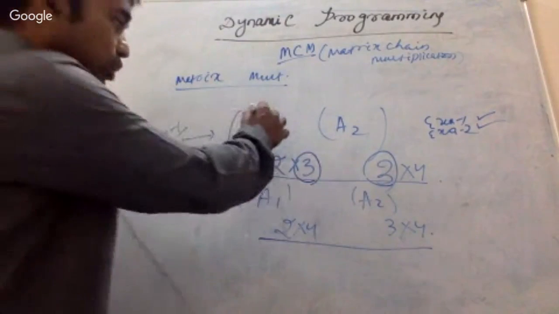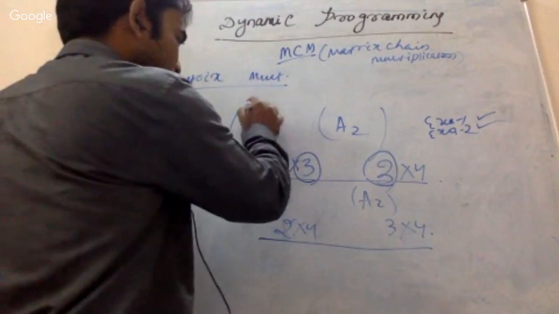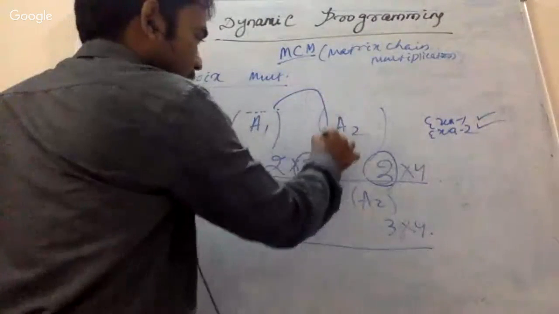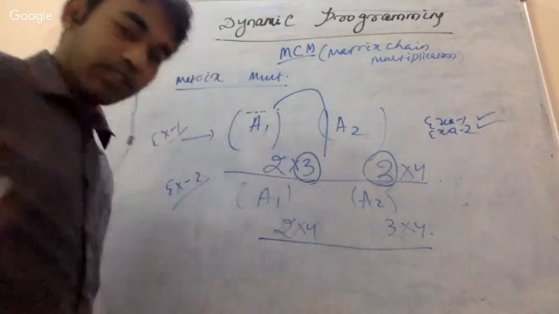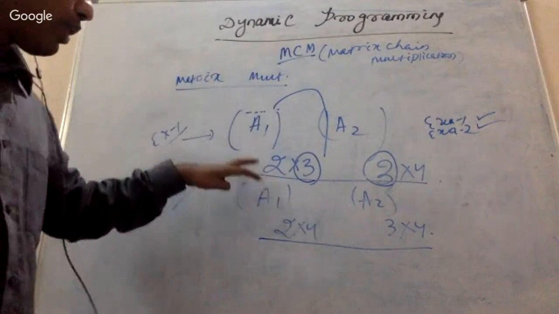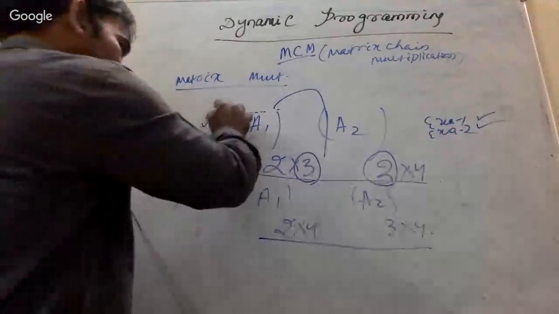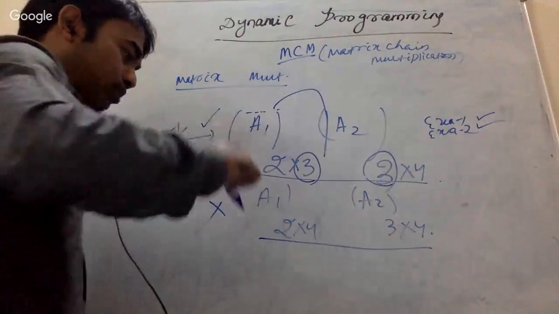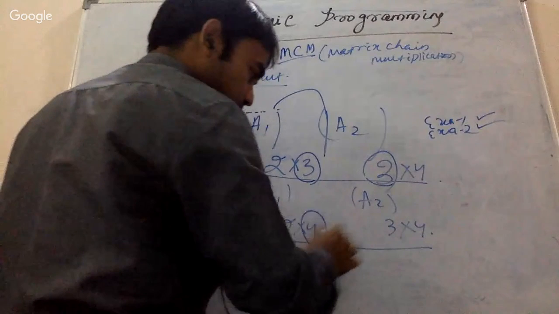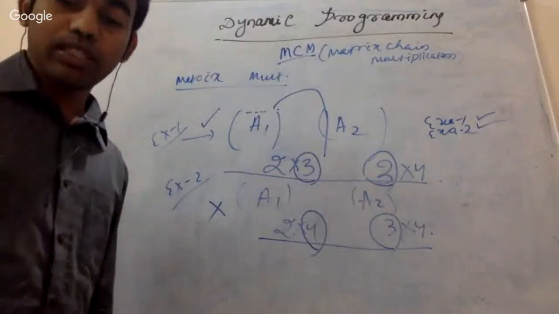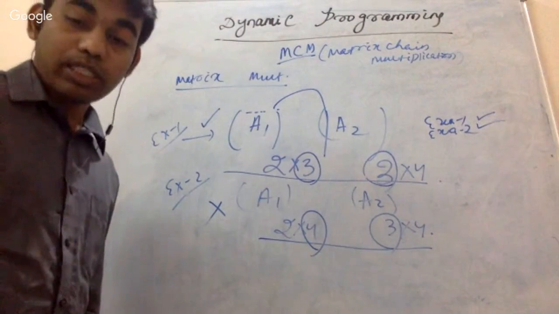Why? Because this is going to be multiplied with this, right? Generally it is like this, right? So that's why it is like this. Then this particular thing we can multiply, but this one we can't, because this 4 is not the same as this one. So that's example 1 is possible.